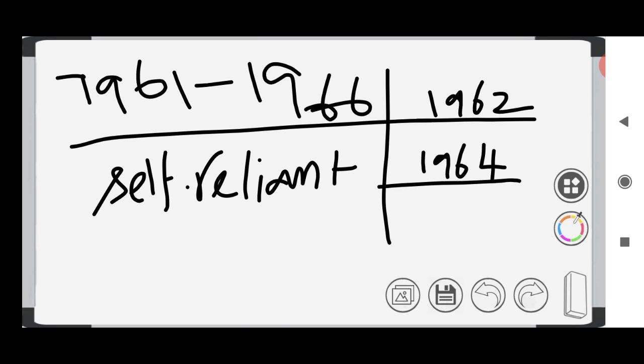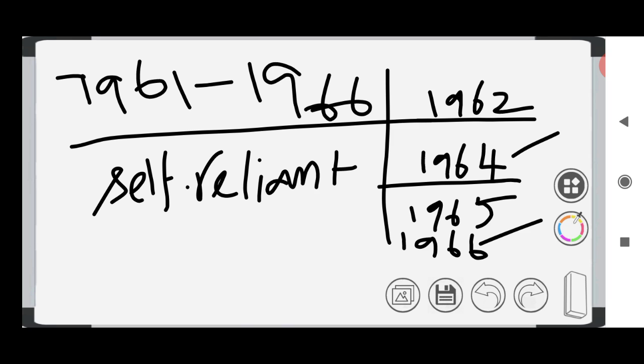Nehru is the builder of modern India, right? So because of Nehru's death also, there are so many problems during this plan. We got collapsed. Then in 1965, India-Pakistan war. 1962, China fought, and in 1965, Pakistan is fighting. In 1966, Lal Bahadur Shastri died. So in 1964, Nehru died, 1966, Lal Bahadur Shastri died. Because of all these problems that we faced during that period, third 5-year plan failed.